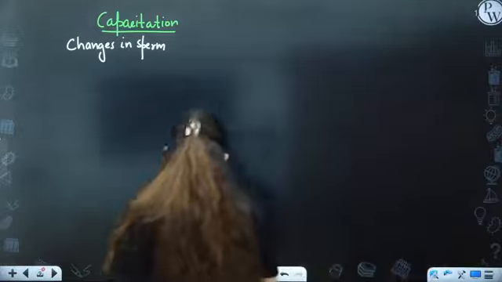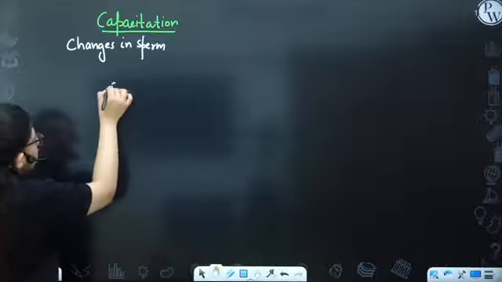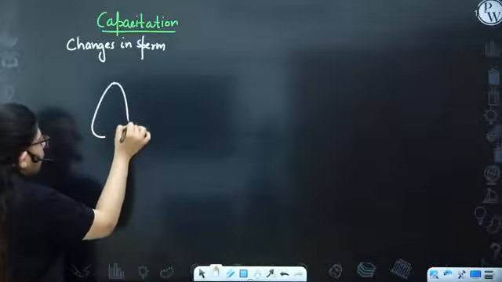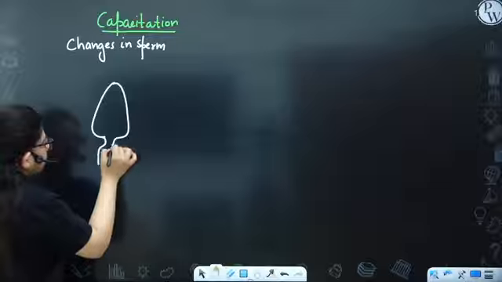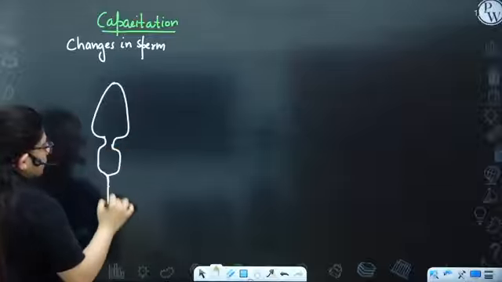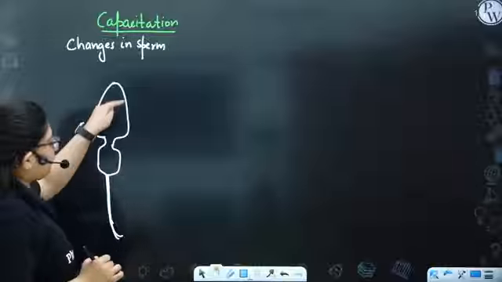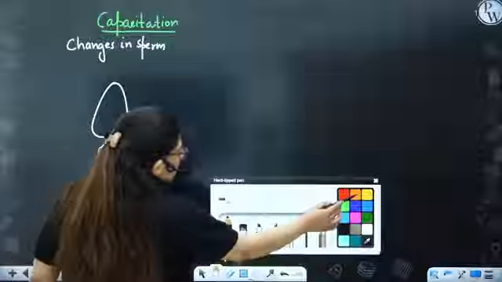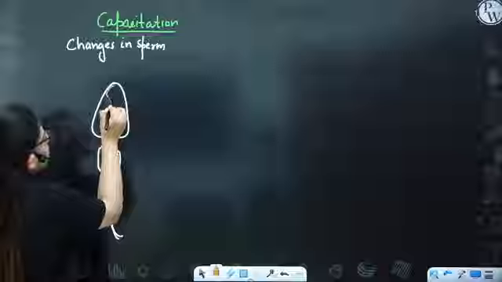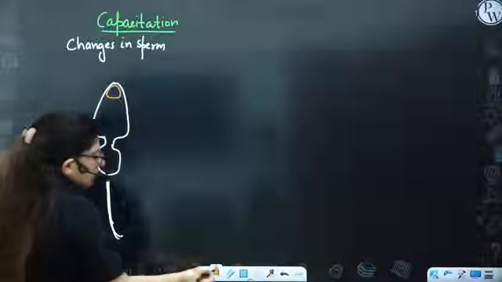Now what are these changes? As you know, this is how the sperm looks. We have drawn this already. It has this membrane, the plasma membrane. Beneath this is present the acrosome.